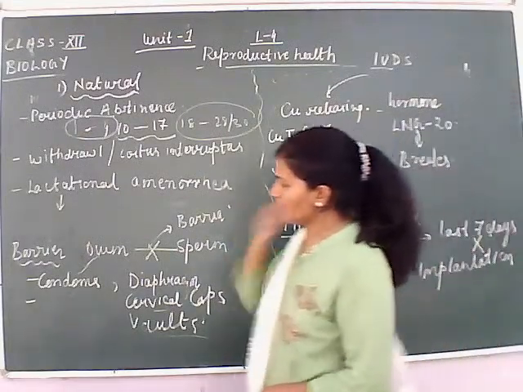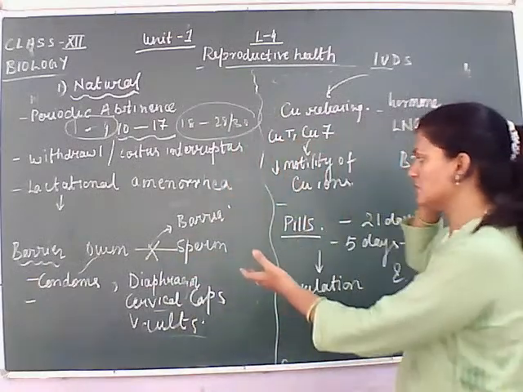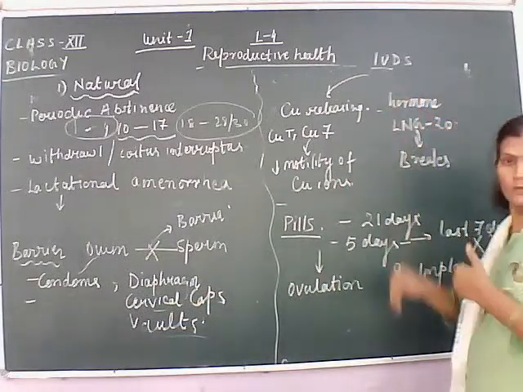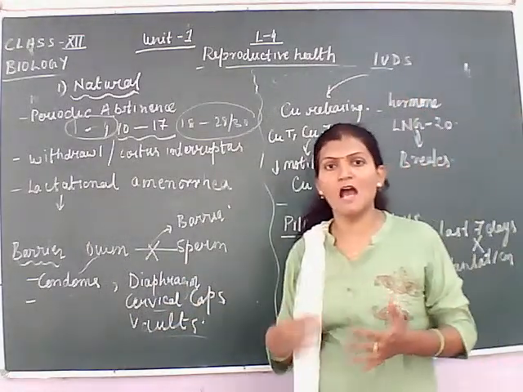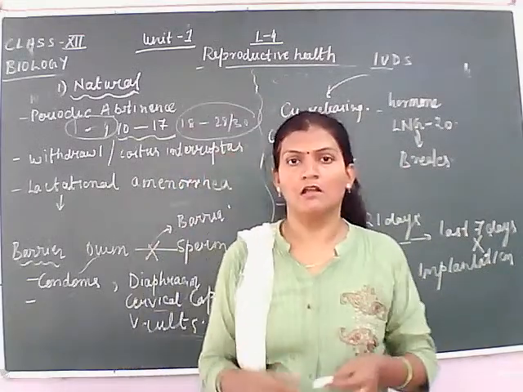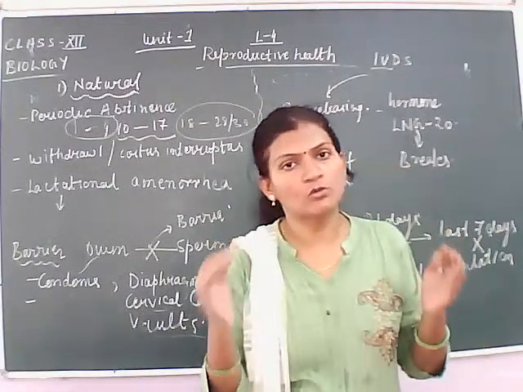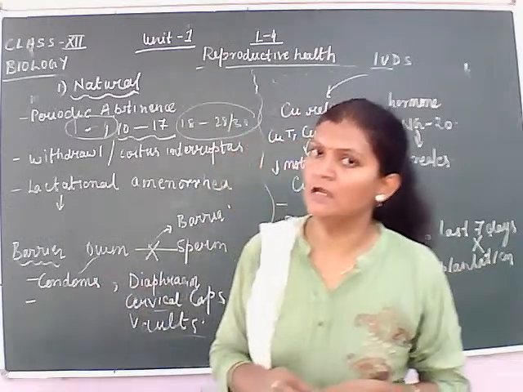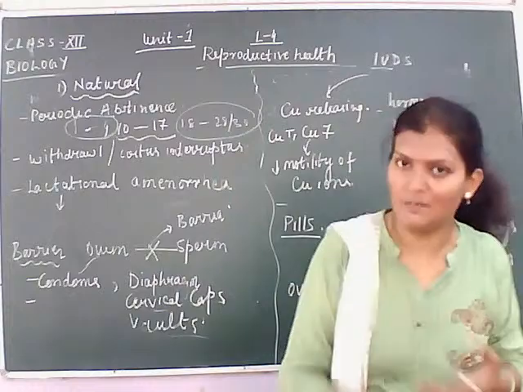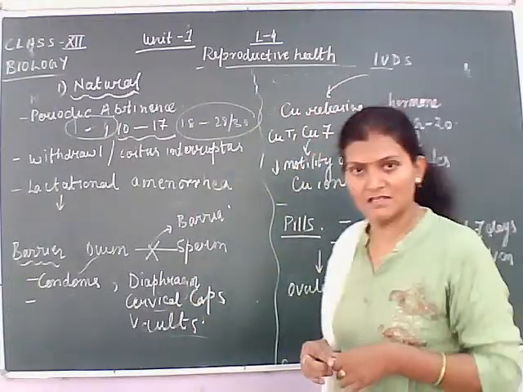So, birth control methods, I have already explained. Now the next method is IUD, the use of certain devices known as intrauterine devices or intrauterine contraceptive devices. If the couple doesn't want to have a child for a certain period of time, the couple can adopt this method because it's a temporary method of contraception.